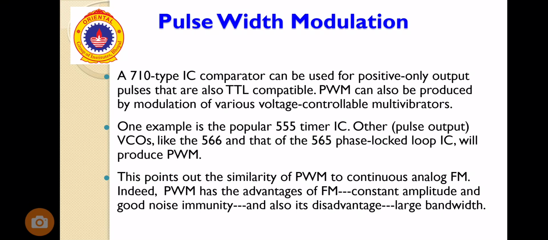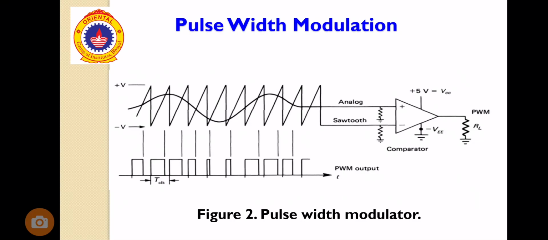One disadvantage also in PWM is large bandwidth. It is the same as the FM. In the FM also we saw that the disadvantage is large bandwidth, but the advantage is good noise immunity. So this is a diagram of the PWM modulator.